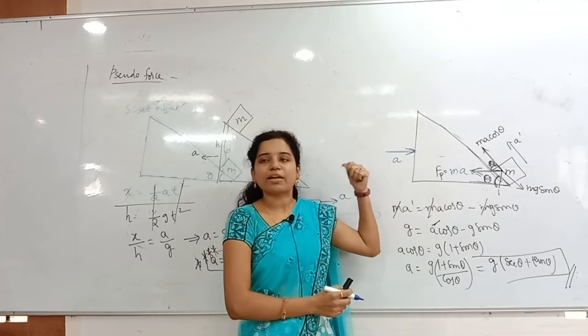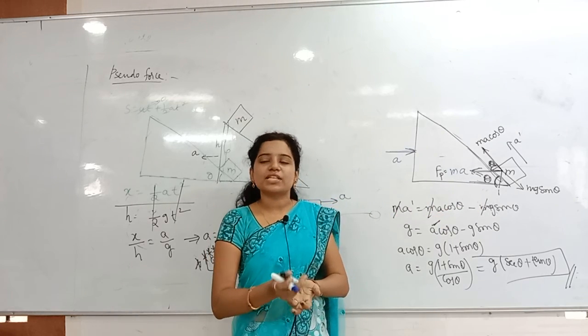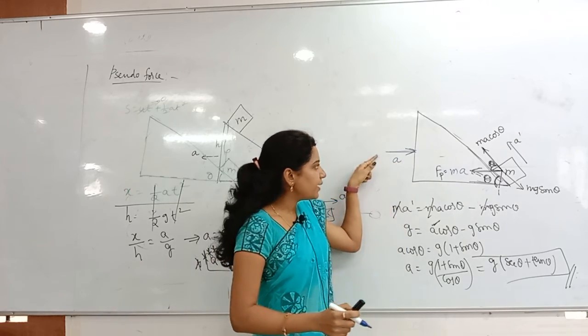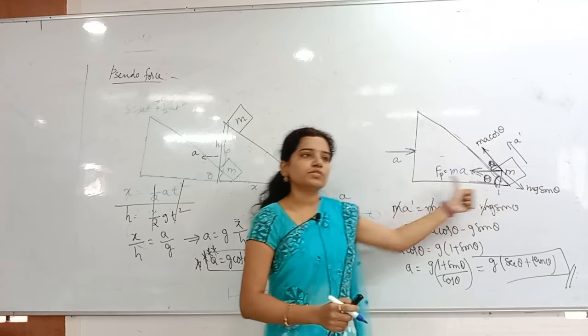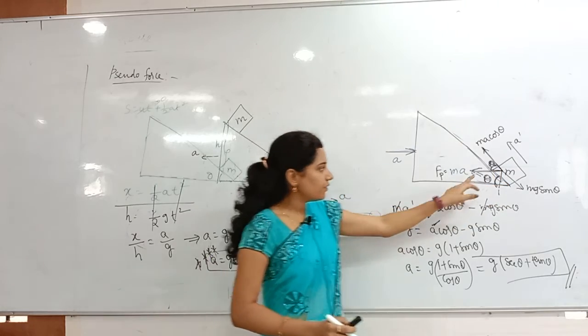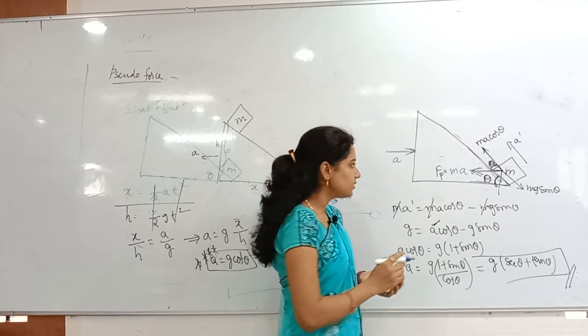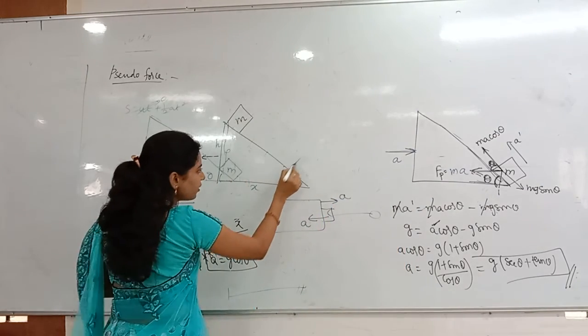Pseudo force is acting in the backward direction. I said the pseudo force direction should always be opposite to the applied force. If the applied force is on the right side, the pseudo force will be on the left side. Now we got the pseudo force. Now the matter is about the components. How to get the components? Now again I will draw here.